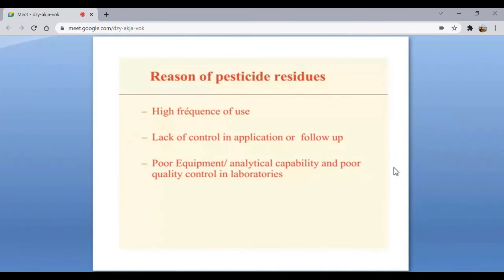Number two is that they do not use the pesticide as it is meant to be used. For example, one of our seniors was telling us a story. In a certain part of the country he saw a fish seller using a pesticide.